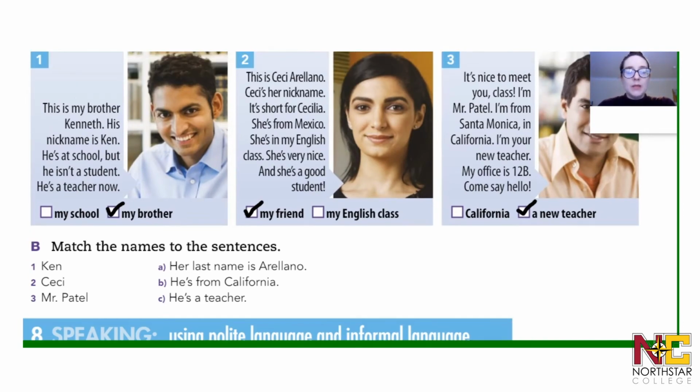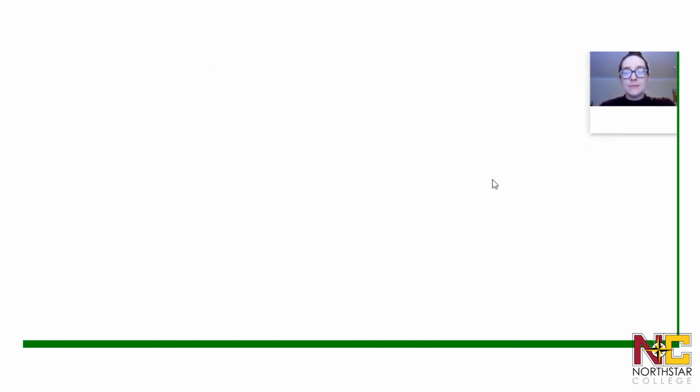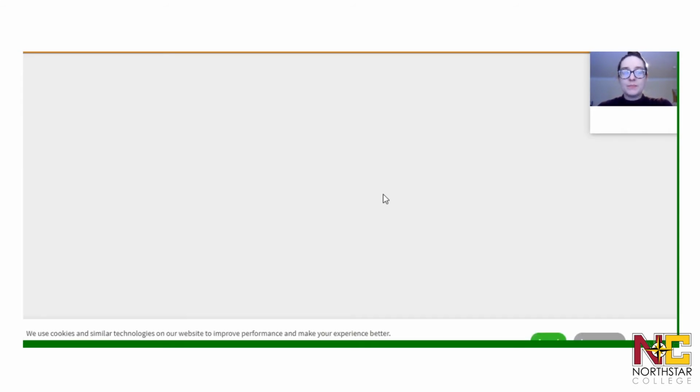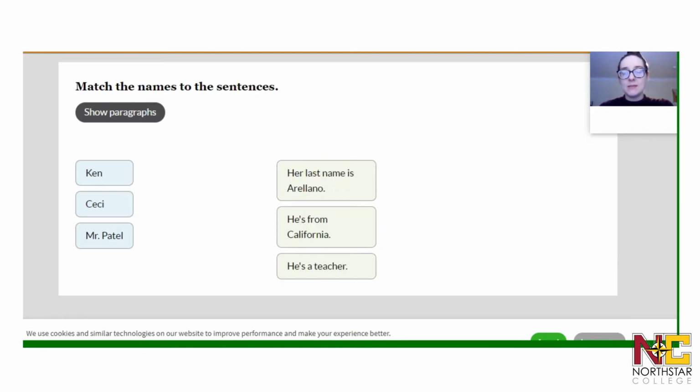Let's look at part B. We need to match the names to the sentences. It's this activity where we match the names to the sentences. We have Ken, Cici, and Mr. Patel.